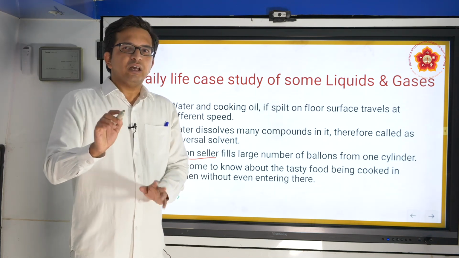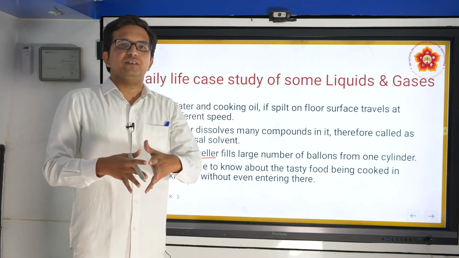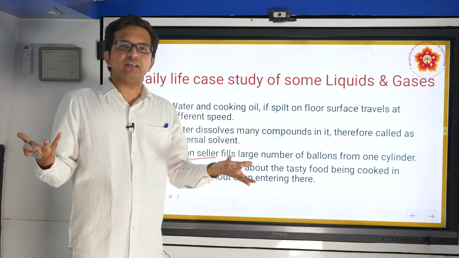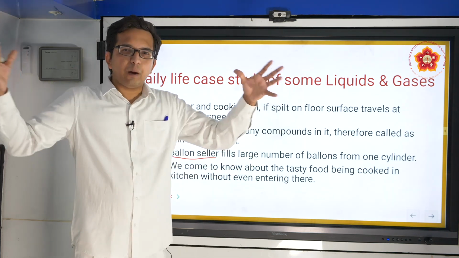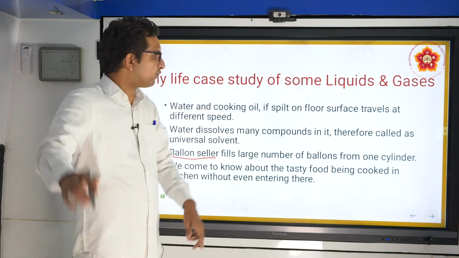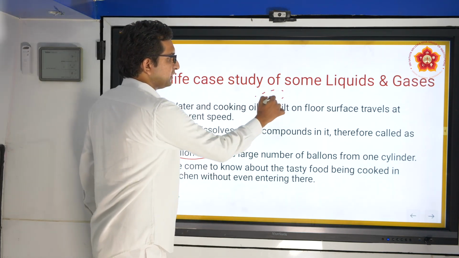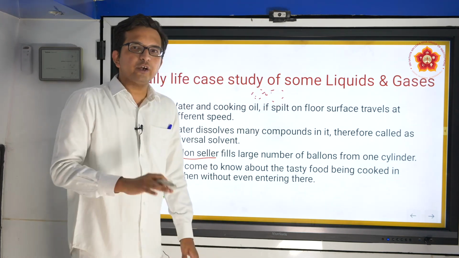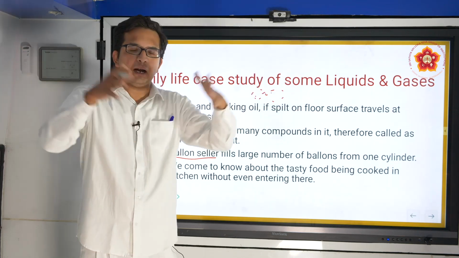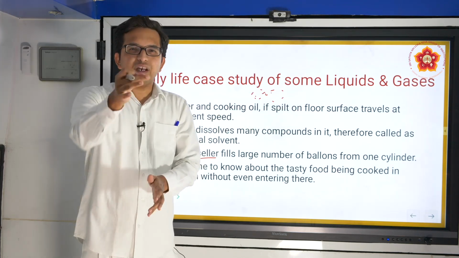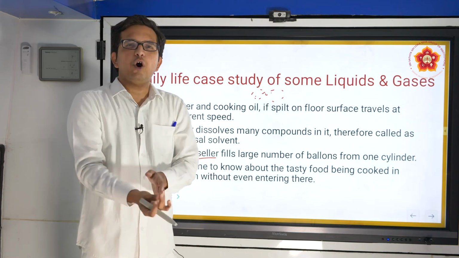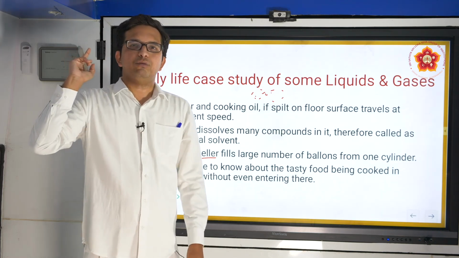That's because gases are easily compressible. What do we mean by this factor called compressibility? Molecules of gases are freely present all across, so you can compress them and store them together. Whenever you want to use this gas, small quantities of gas will come out.